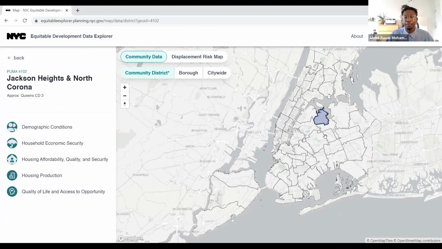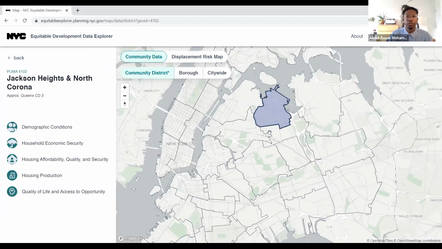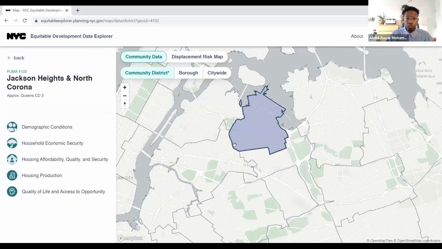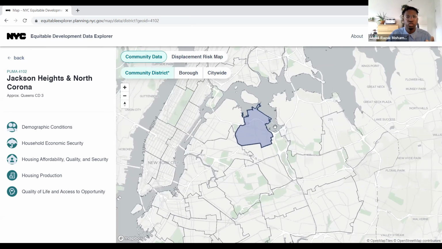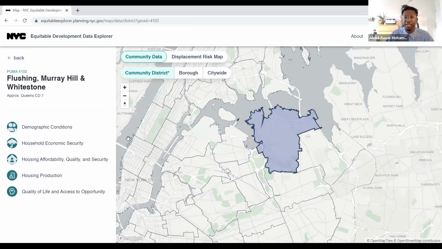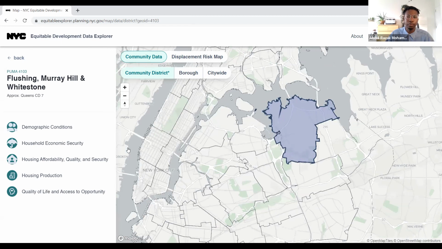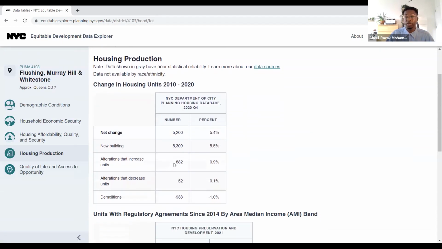If I'm going back to the map here, it still has Jackson Heights and North Corona selected. I'm going to choose one that's adjacent to that. So let's say that I choose Flushing, Murray Hill, and Whitestone as the other example. If I click on their housing production tab, then I can see a new set of data related to that. If you remember, when we were looking at Jackson Heights and North Corona, there were about 1,400 housing units developed in new buildings. When we're looking at Flushing, Murray Hill, and Whitestone, there are about 5,300 new units that have been built.